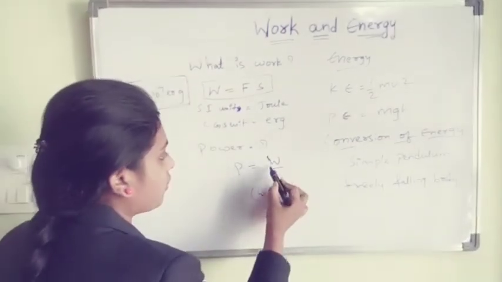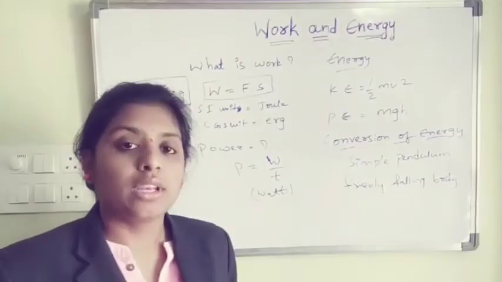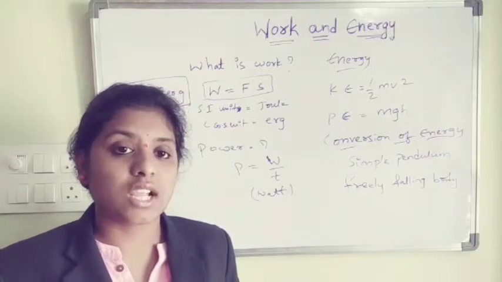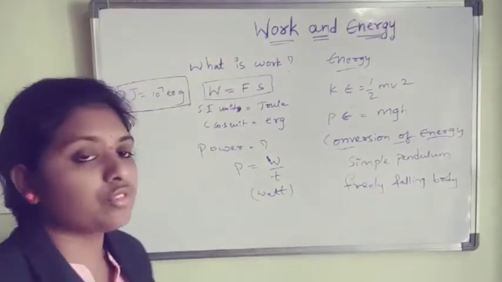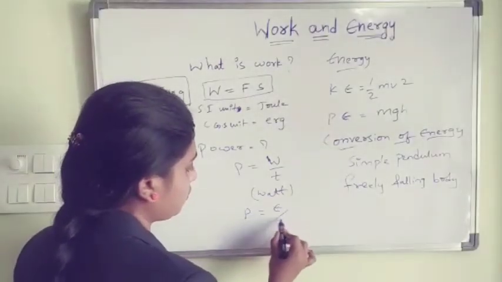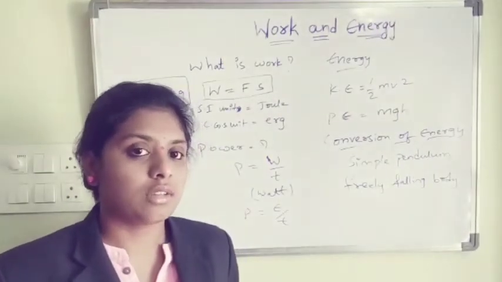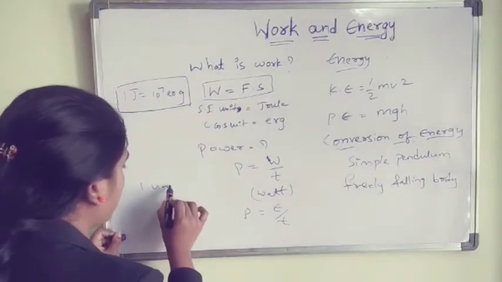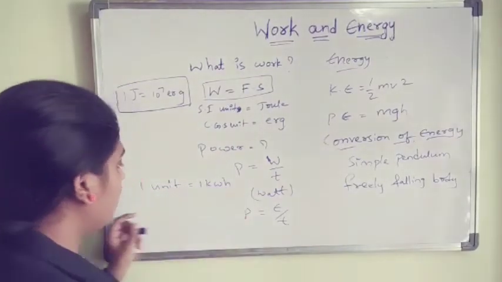Power is nothing but the amount of work done per unit time. It is also the energy consumed per unit time. You know electrical energy consumption. I have already explained it. 1 unit equals 1 kilowatt hour.